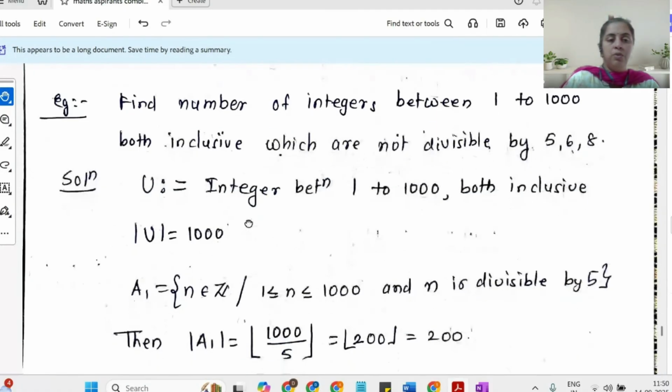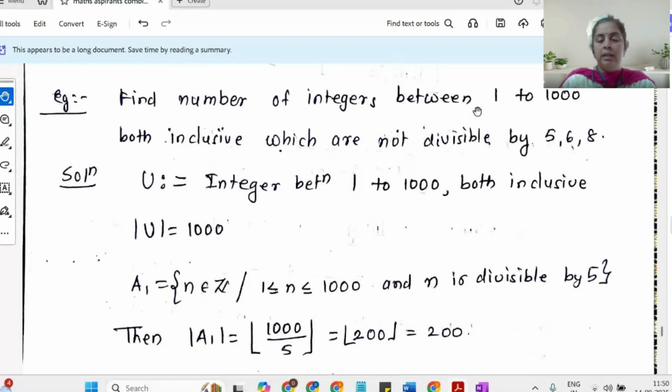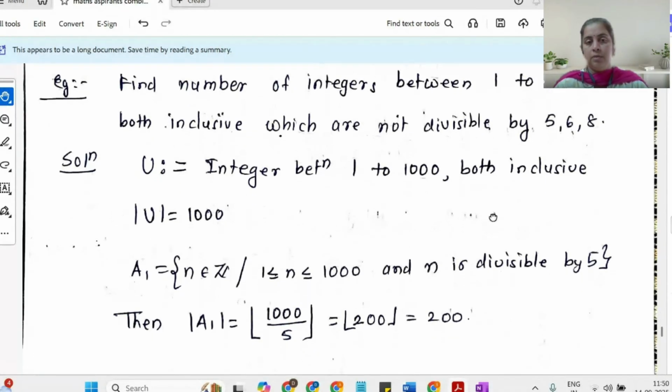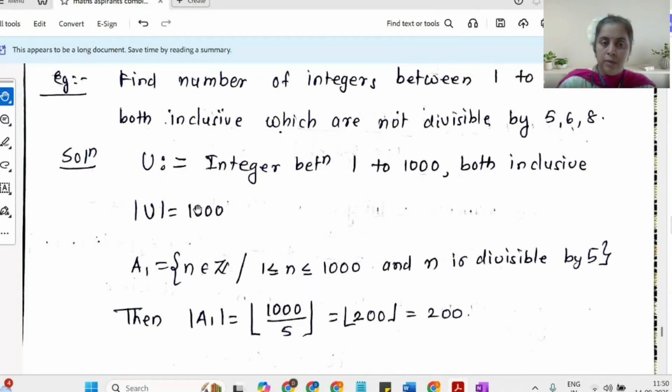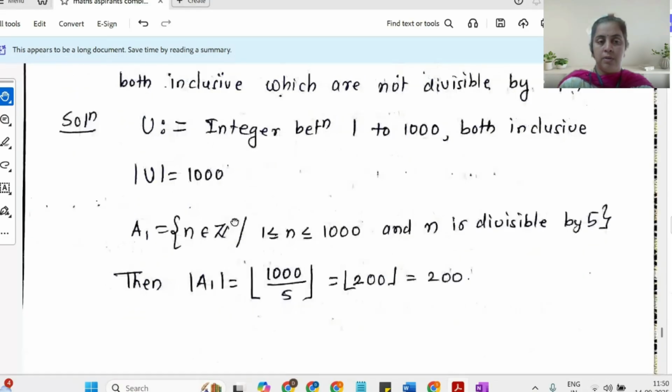Now going over here, the question is: find the integers between 1 to 1000, both inclusive. That means number 1 is also there. So you are considering a set like 1, 2, 3, 4, 5 up to 1000, which are not divisible by 5, 6, and 8. Okay. So first of all, let us count. Let us take our U as a set, which is a universal set, all the integers between 1 to 1000. The cardinality is 1000.